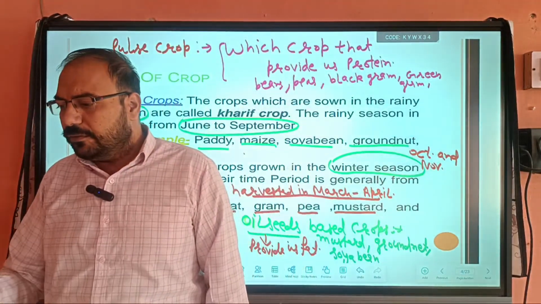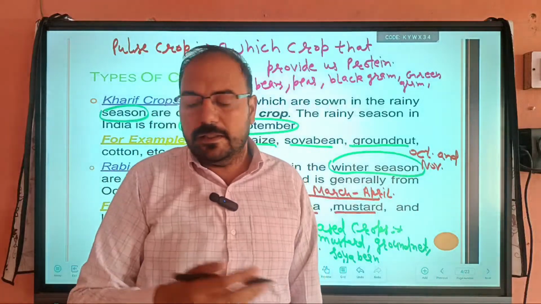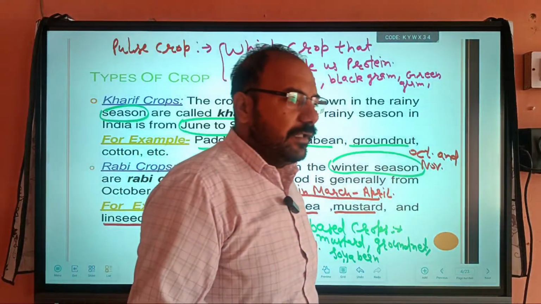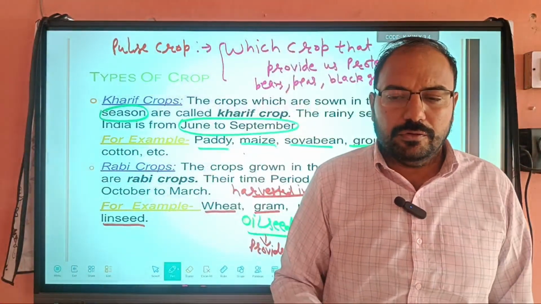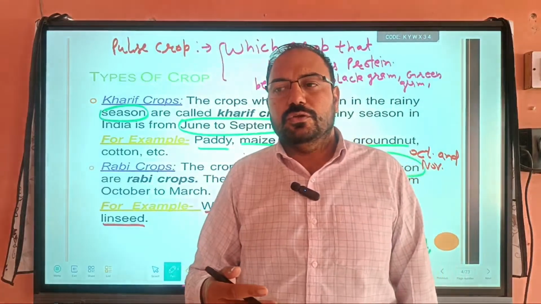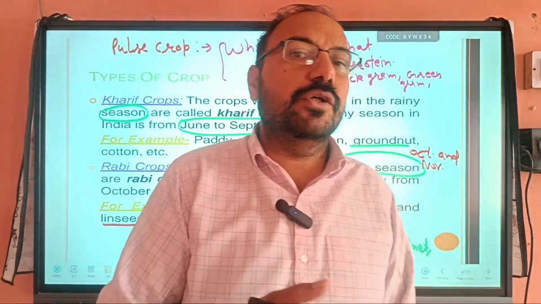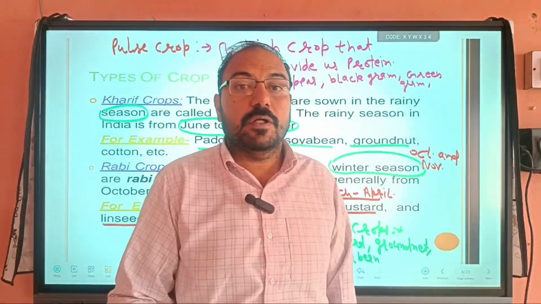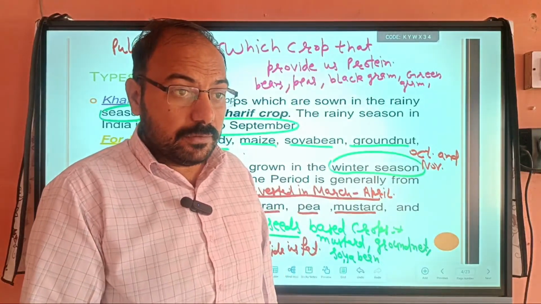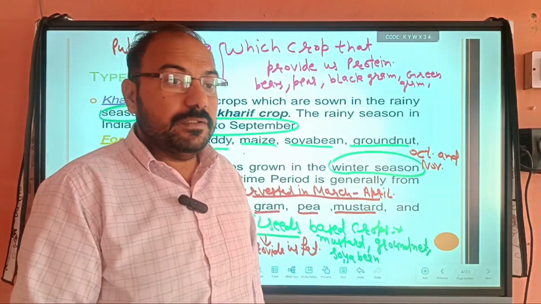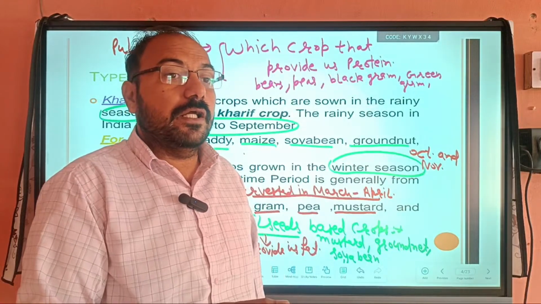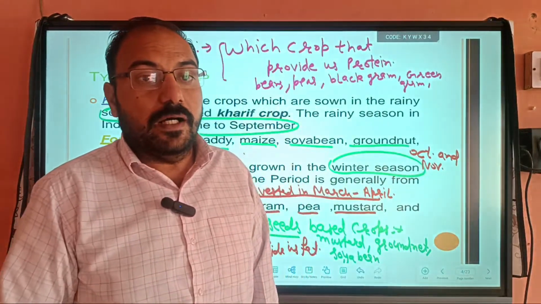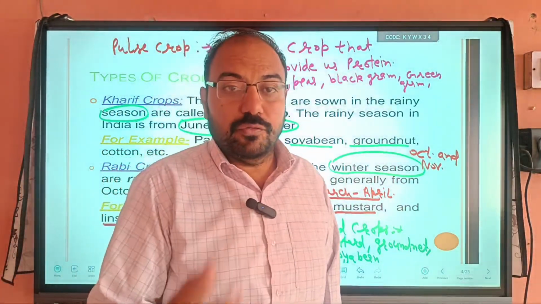So here three types are done: cereals, pulses, and the carbohydrate base. And one more thing: vegetables and fruits. That is based on the vitamins. Many fruits, especially citrus fruits like orange, grapes, and some vegetables like tomato, provide us different types of vitamins. Orange and grapes contain vitamin C, and carrots contain vitamin E. So they are also useful.